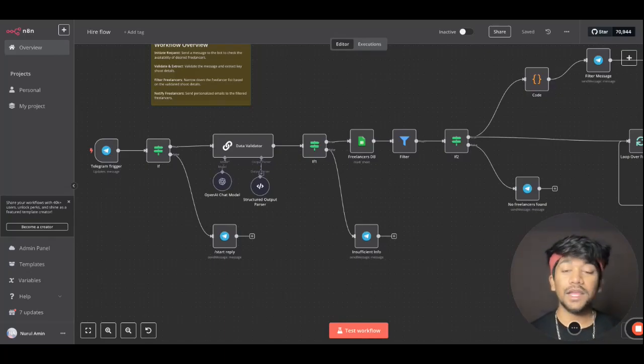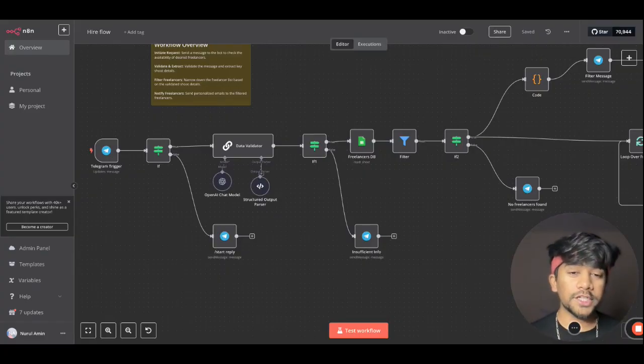Hiring freelancers. It looks easy, but it takes hundreds of hours for businesses to hire the correct freelancers. And how do they do it? They go through every freelancer's data, they go through their experience, they select their contact, and then they manually reach out to them explaining the problem statement. Since this problem statement is very unique, I decided to make a video on it.